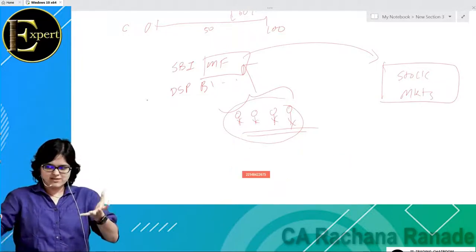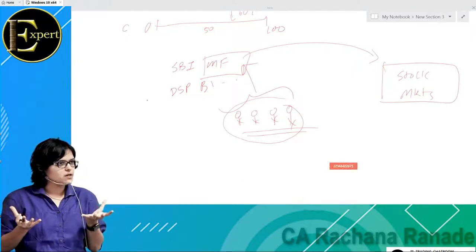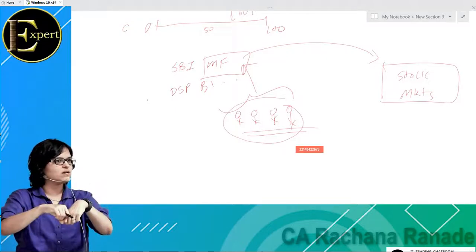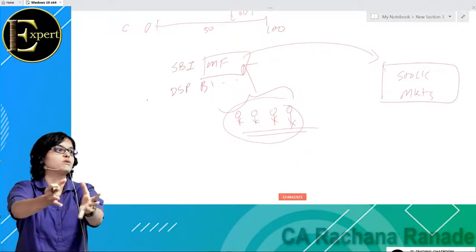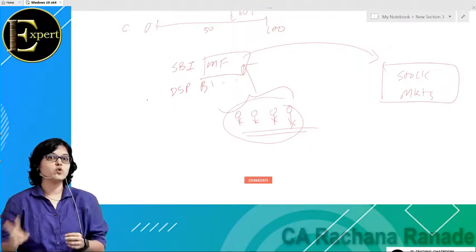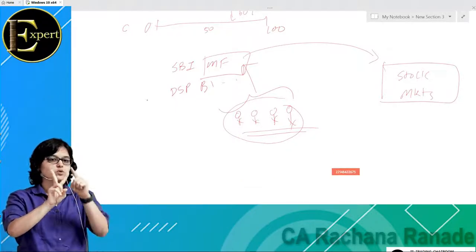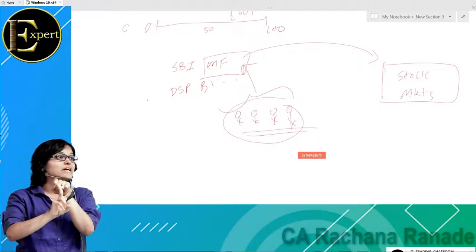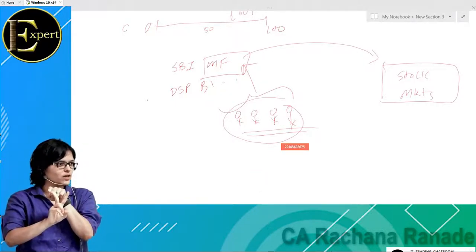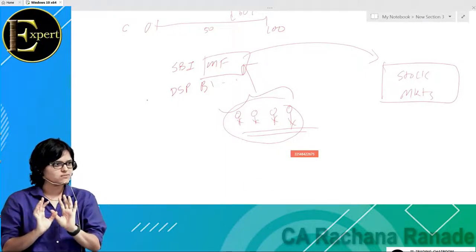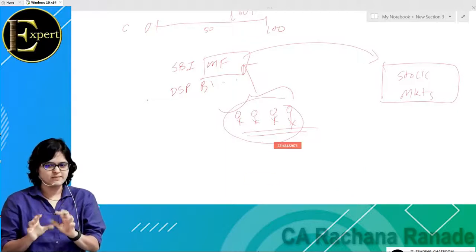Mutual fund के दो meanings आते हैं. Mutual fund is a type of investment and mutual fund is also an institution. Okay, if time permits, someday I'll explain exactly ये mutual fund का working कैसे होता है. If in our batch we get time, I'll discuss exactly एकदम base of mutual fund. Who starts the mutual fund? Who is a promoter? There is something known as an AMC if you have ever heard of. Asset management company. Loads of concepts. Everything in itself is a big topic.